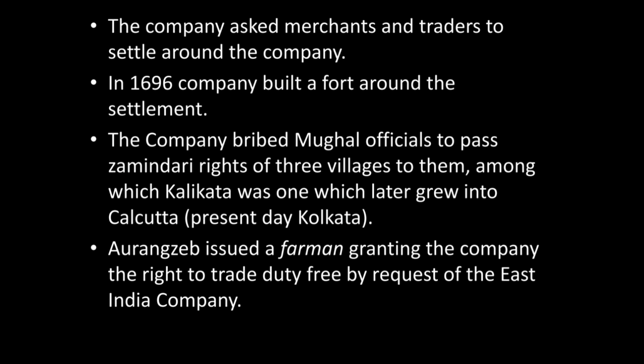Then Aurangzeb, who was at that time ruling the Indian subcontinent as a successful Mughal ruler, issued a farman, meaning a notice or a grant. He issued a farman granting the company the right to trade duty free at the request of the East India Company. They wanted to trade without paying any duty, meaning without paying any tax to the royal.